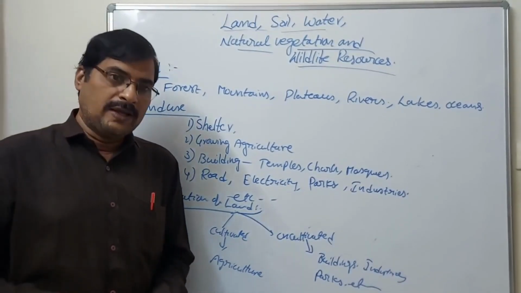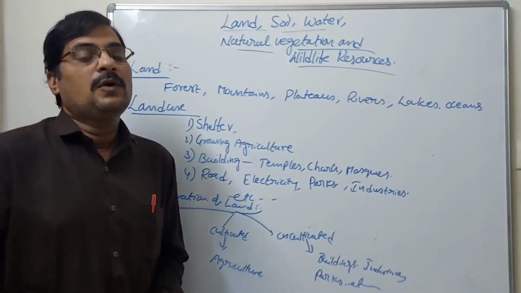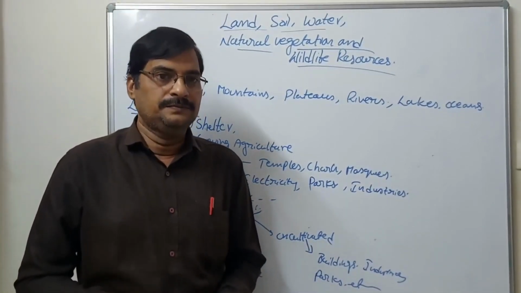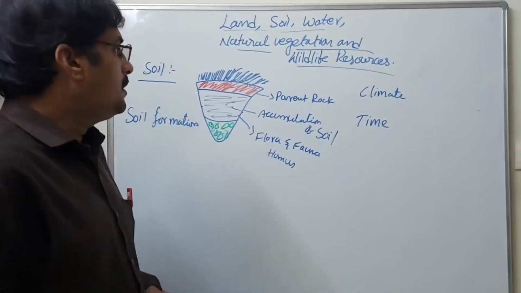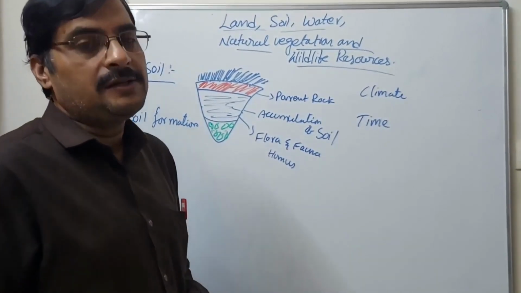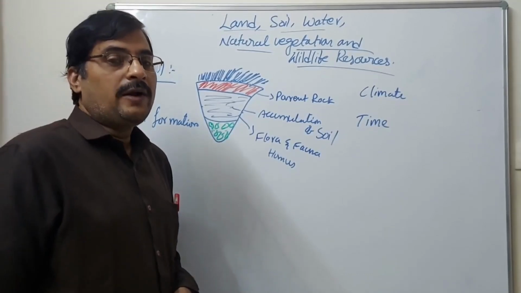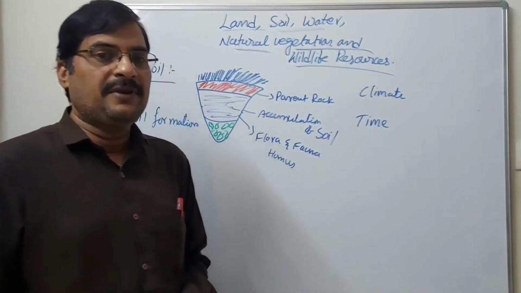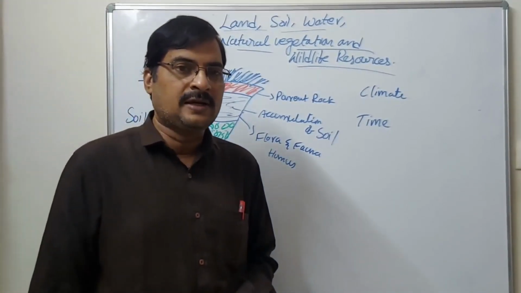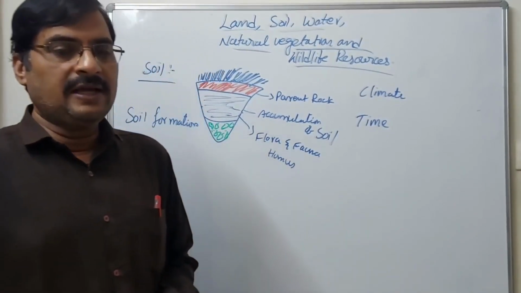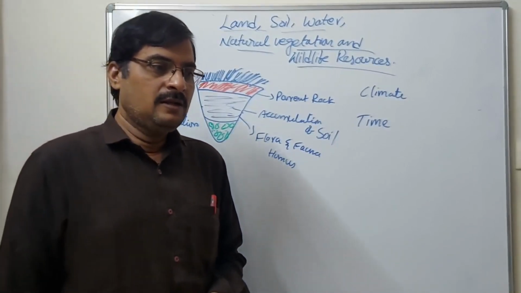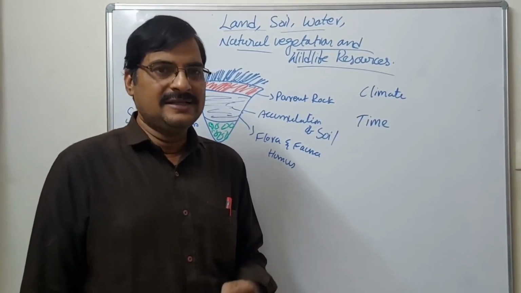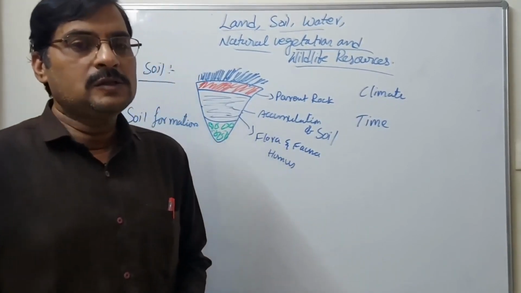Where you are coming to the soil, how it will be, what is the use of the soil, how to grow the crops, we can discuss now. Soil is a very important natural resource. According to the soil, there are many kinds of soils. You know that in the previous classes we learned about the soils: black soil, alluvial soil, red soil, laterite soil, clay soil or desert soil. All of these soils are there.